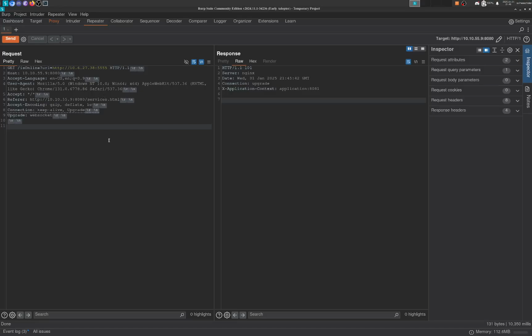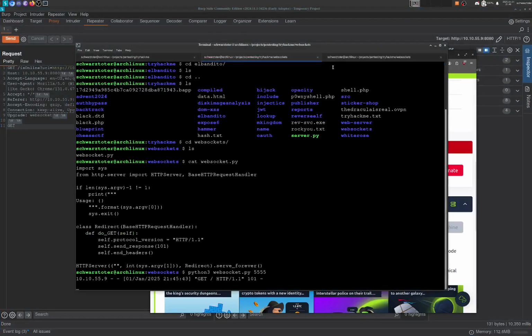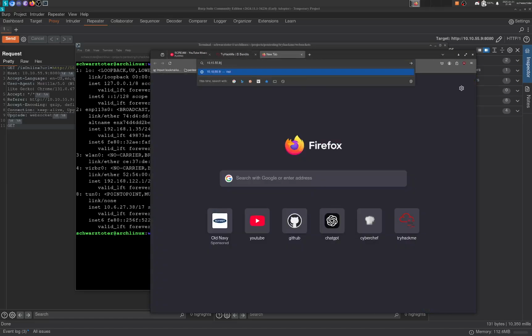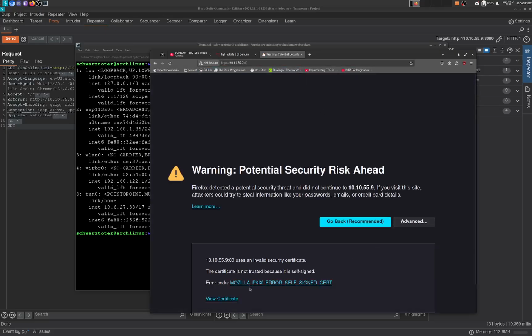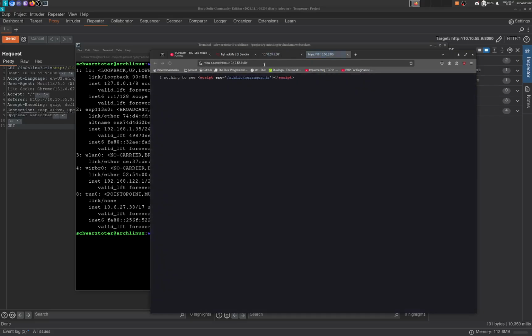But here we can just add GET. And we want to target, I'm pretty sure it was the base server, which is on port 80 at HTTPS. Accept and continue, nothing to see here, you just have some JavaScript in the background.